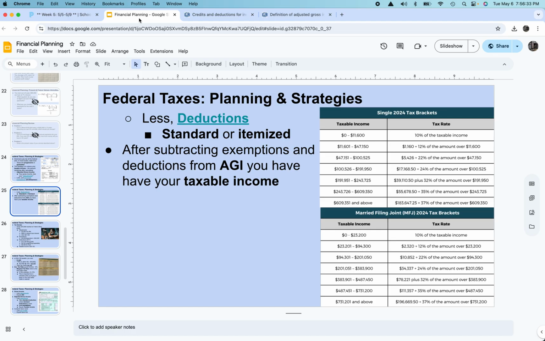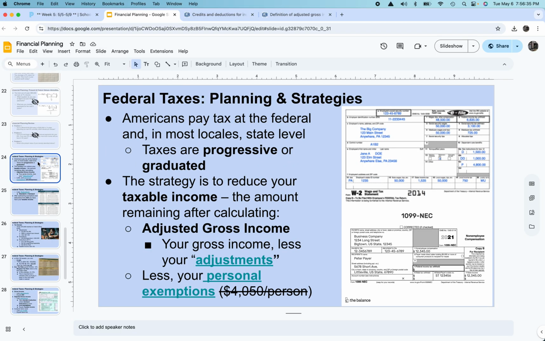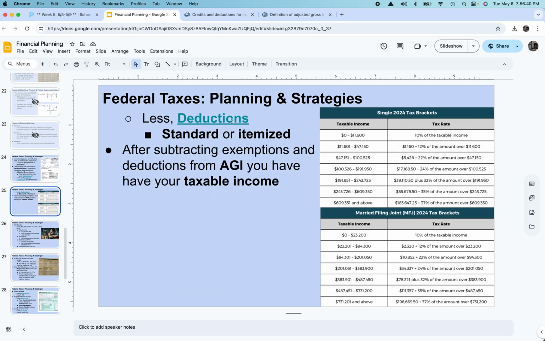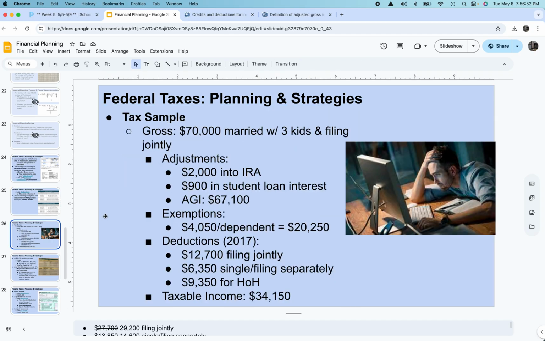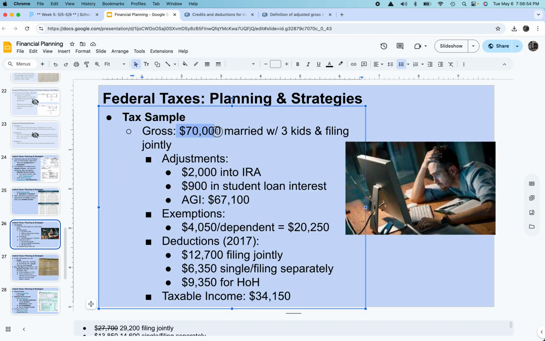Once we subtract all of these things, again, wait for it one more time, the adjustments, exemptions when they're there, standard or itemized deductions, we get to what our taxable income is. And it's the taxable income that determines what tax bracket we go into. So if we were to run through this example here, we've got a couple here, it makes $70,000 a year. They're married filing jointly. They have 3 kids.